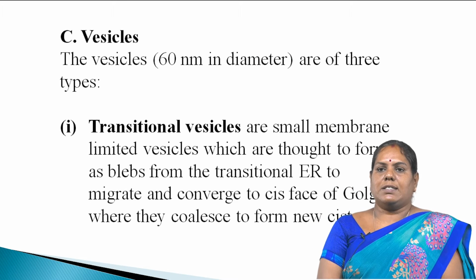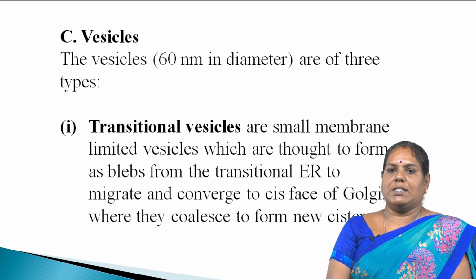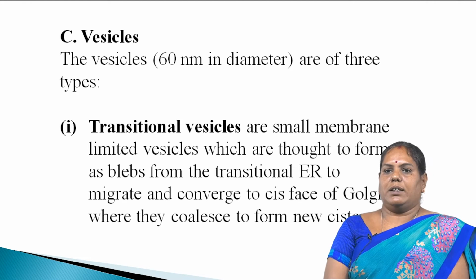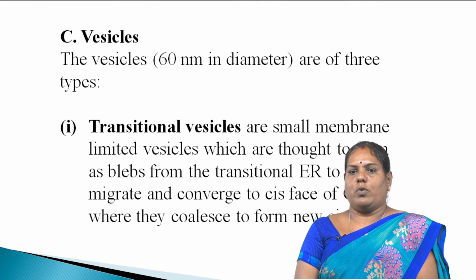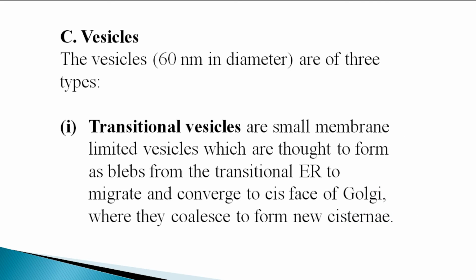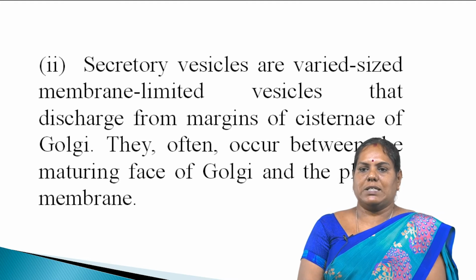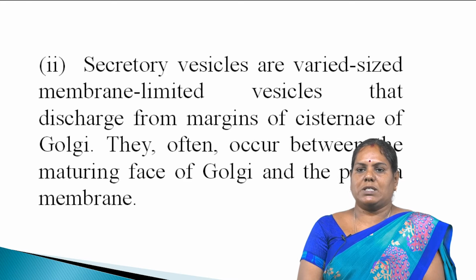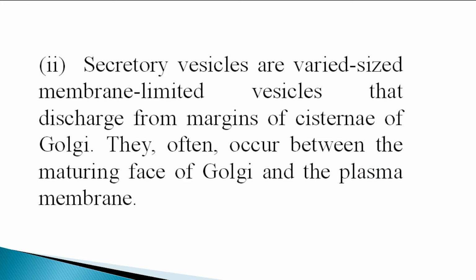Vesicles. The vesicles, 60 nanometer in diameter, are of three types. First one is the transitional vesicle, second one is the secretory vesicle. The transitional vesicles are small membrane-limited vesicles which are formed from the blebs of the transitional endoplasmic reticulum to migrate and converge to the cis face of Golgi, where they coalesce to form new cisternae. Second one is the secretory vesicles, of varied size, membrane-limited vesicles that discharge from margins of cisternae of Golgi. They often occur between the maturing phase of Golgi and the plasma membrane.